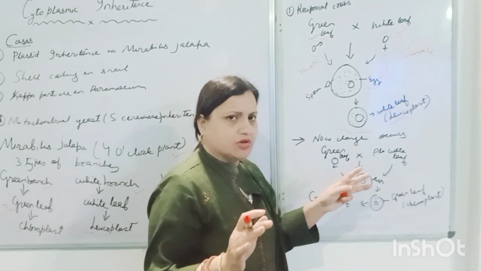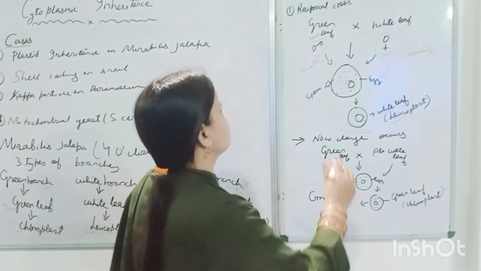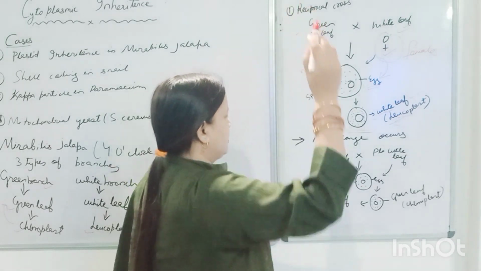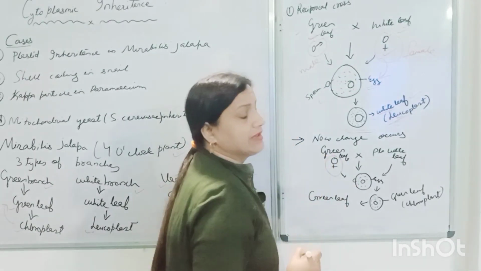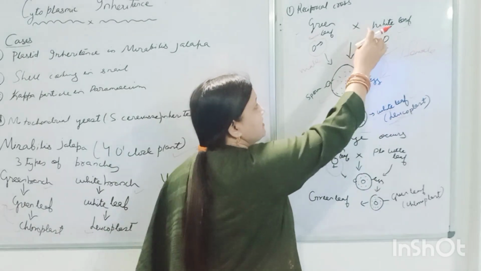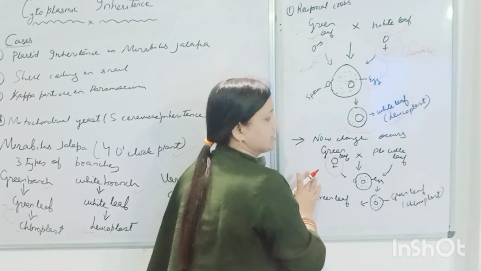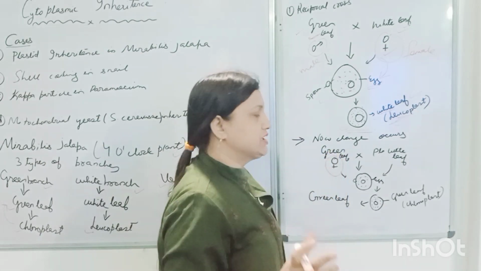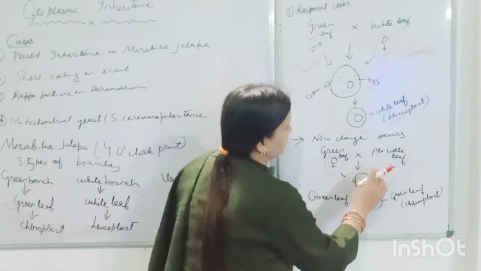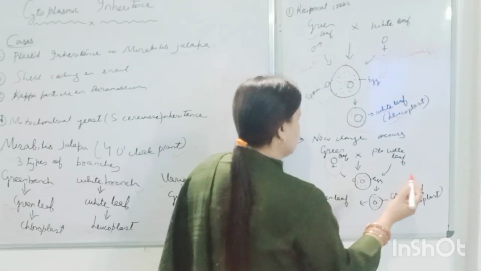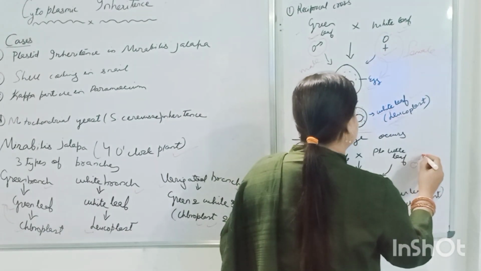Now we change the cross, the reciprocal. Before, the green leaf was the male; now the green leaf is the female. Before, it was the white leaf. Now in the reciprocal cross we change it: the green leaf is your female, and the pale leaf is your male. This one is your male.